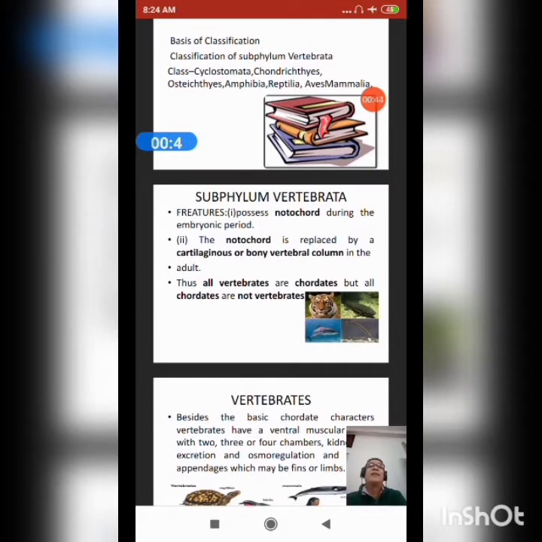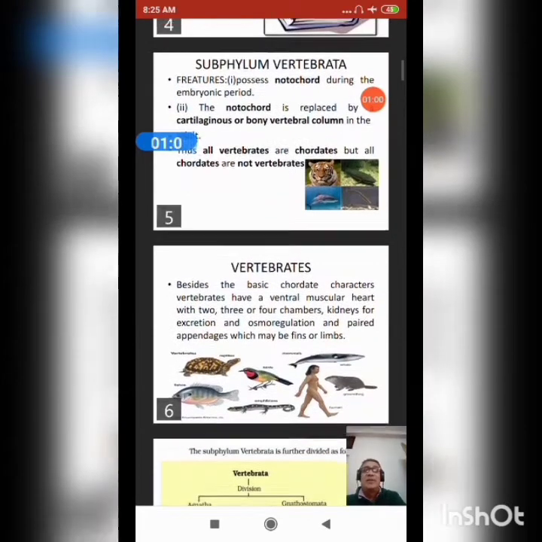Subphylum Vertebrata: the features are possessing notochord during the embryonic period. The notochord is replaced by a cartilaginous or bony vertebral column in the adult. Thus, all vertebrates are chordates, but the chordates are not all vertebrates.